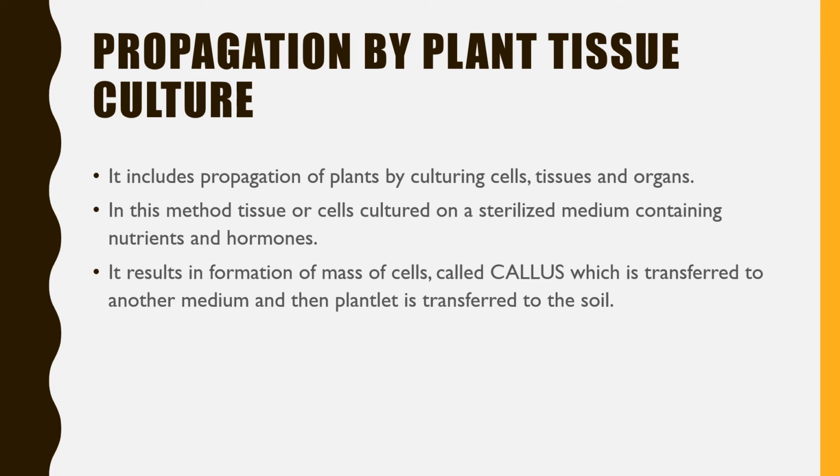Later, this callus is transferred to another medium which contains specific hormones so that a small plantlet can develop, and later this plantlet is transferred to the soil. This way plant tissue culture is done, and this is also called micropropagation. Micropropagation means tissue culture.